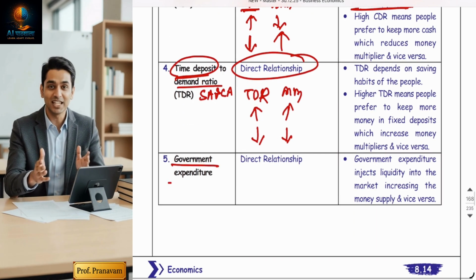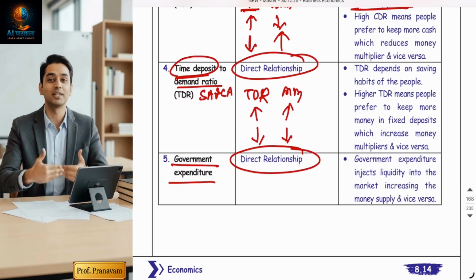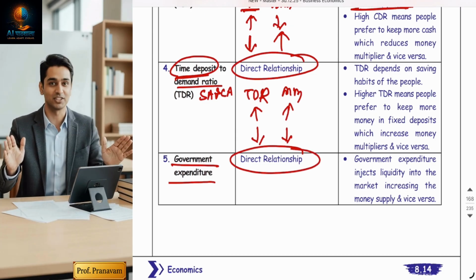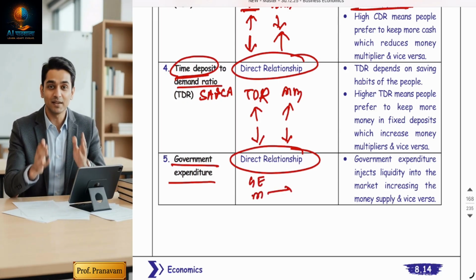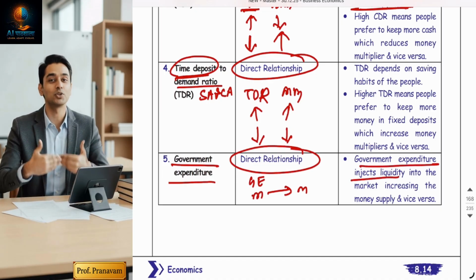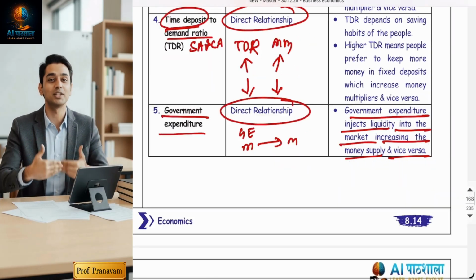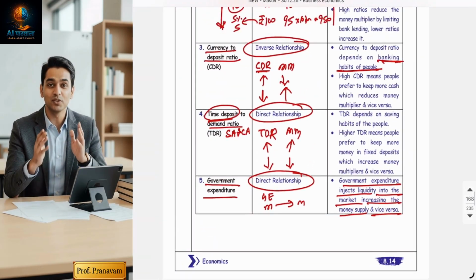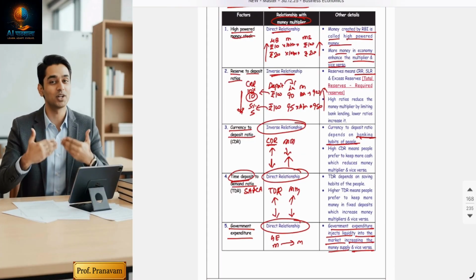Next is government expenditure. Government expenditure and money multiplier actually have a direct relationship. How come? Because when government spends money, the money comes into the market and it gets multiplied. So government expenditure injects liquidity into the market, increasing the money supply, and vice versa. So these are the five important factors on which money multiplier sometimes increases, sometimes decreases.